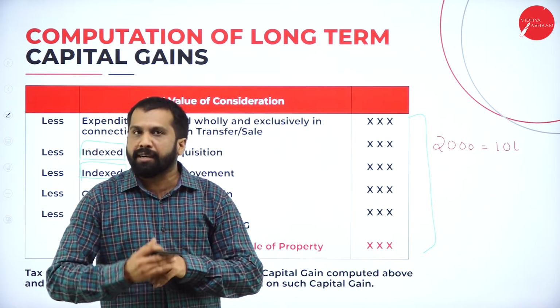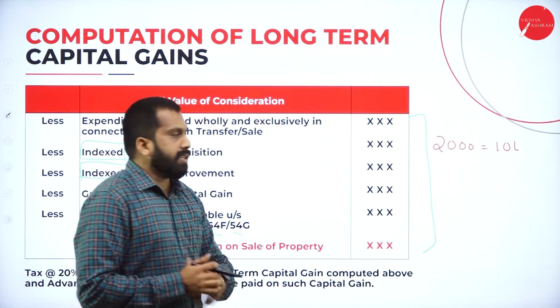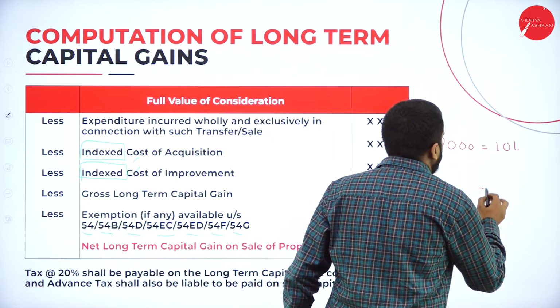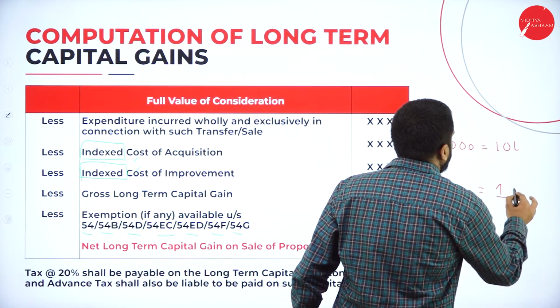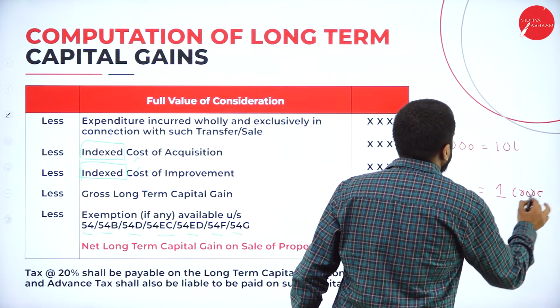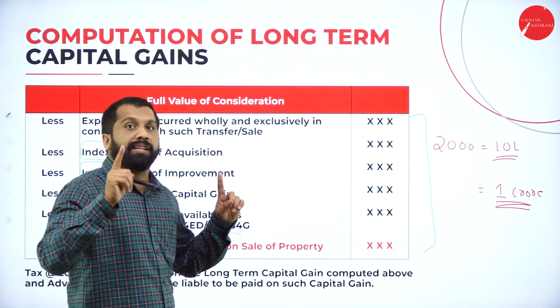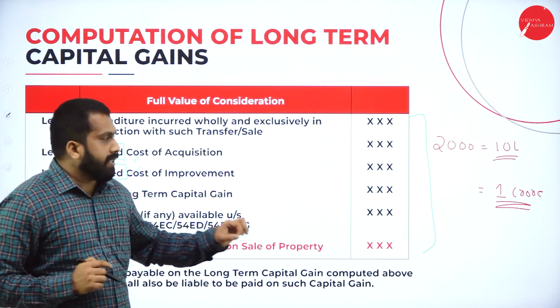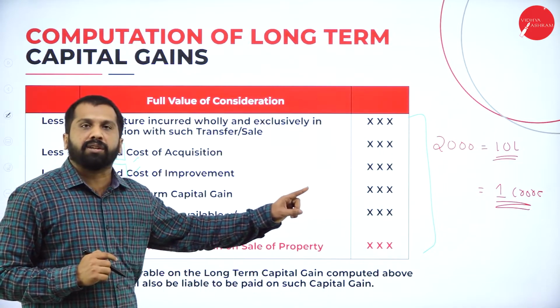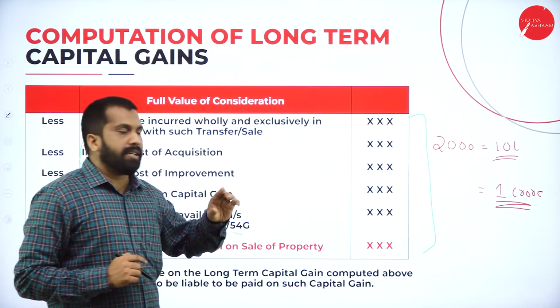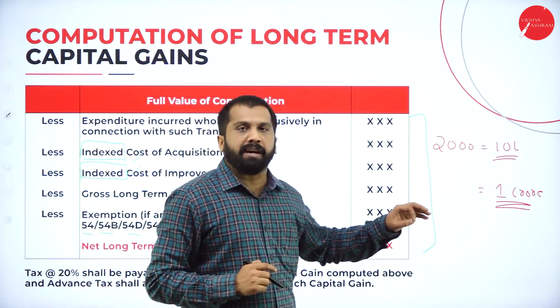Now you know the demand for the land. Now the 10 lakh has become 1 crore. At the time of purchase it was how much? Only 10 lakh. Now what is the price? Now it is 1 crore. Hope you are clear? Yes. That 10 lakh has now become 1 crore.